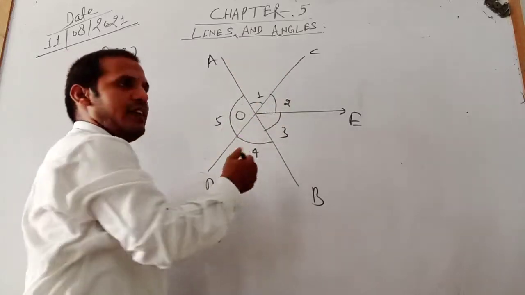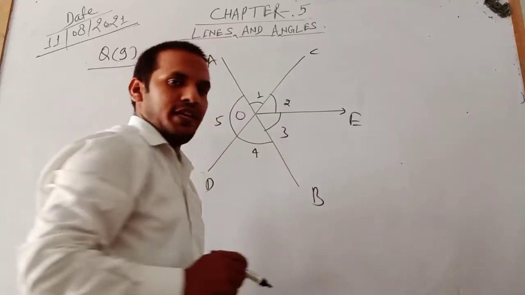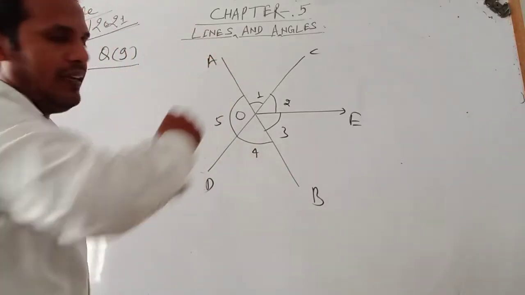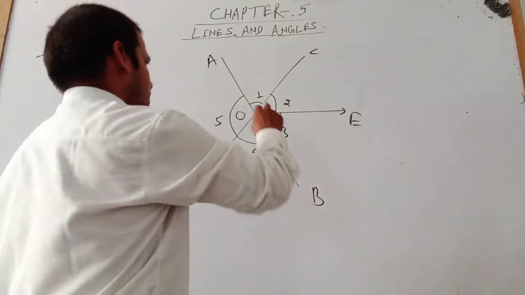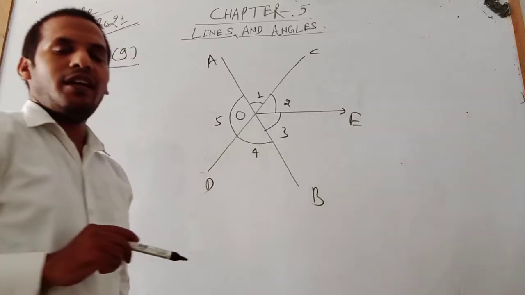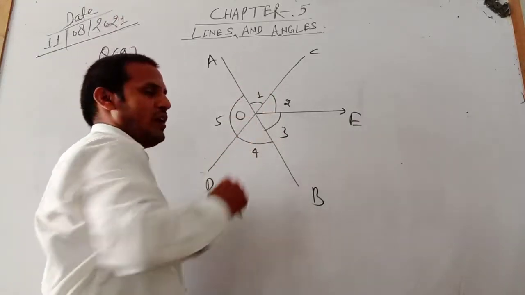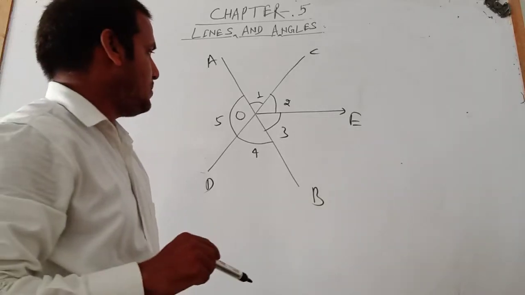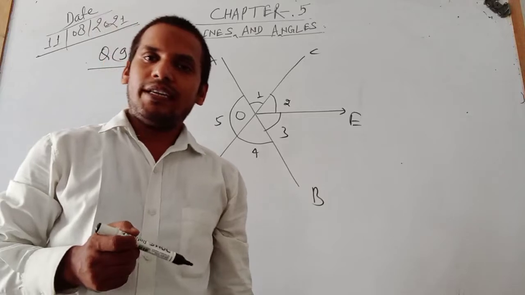AB and CD intersect at point O, and OE is another ray. These lines intersect to form different angles: first one is angle 1, second, third, fourth and fifth. These angles are divided into 5 angles, and these lines intersect each other at point O. O is known as the intersecting point.